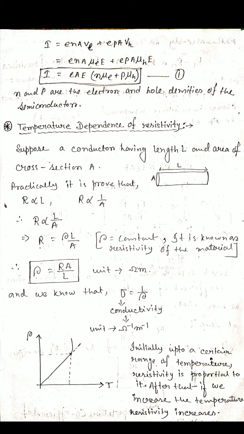So after putting these values of vE and vH in terms of mobility, we get I equals e into A into capital E within bracket n into mu E plus p into mu H, where p and n are the hole and electron densities of the semiconductor. Clear? Okay, now the next topic is temperature dependence of resistivity.